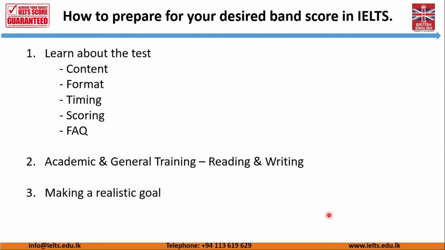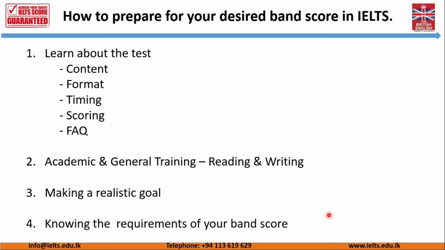Then we need to understand how to make a realistic goal. And also we need to know the requirements of your band score. Now if you are aiming for band score 7, we need to know what are the requirements that you need to fulfill in order to get band score 7.